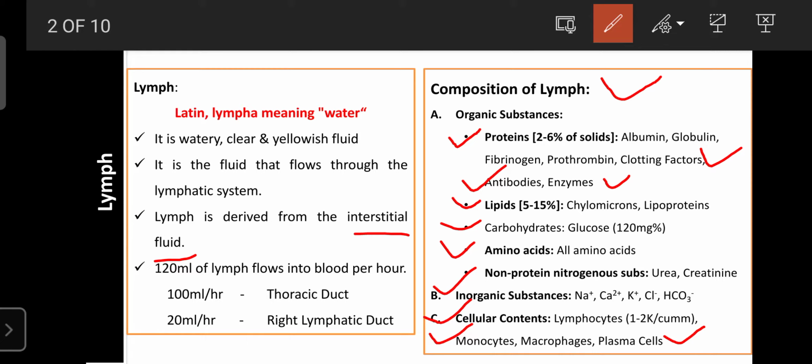Once an infection occurs, a particular type of immunoglobulin is synthesized and stored in the plasma cells. Next time, if the same virus enters, it can immediately release that particular type of immunoglobulin. For example, in COVID-19, we are taking the vaccines.